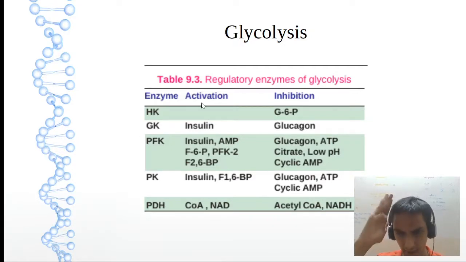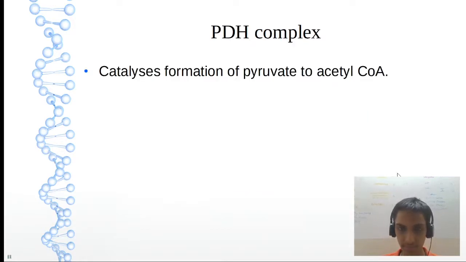For PFK, mainly insulin. Just remember insulin, glucagon. No need of all this. And for PK, extra you can remember fructose 1,6-bisphosphate, insulin, here glucagon. For PDH, remember NAD plus. For inhibitors, remember acetyl-CoA, sufficient.